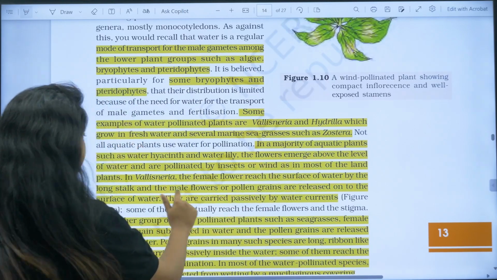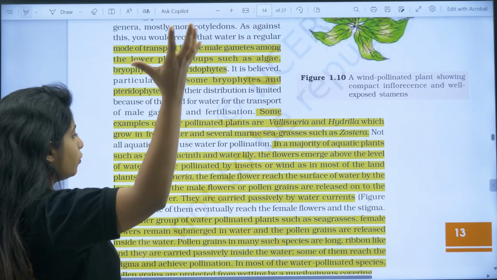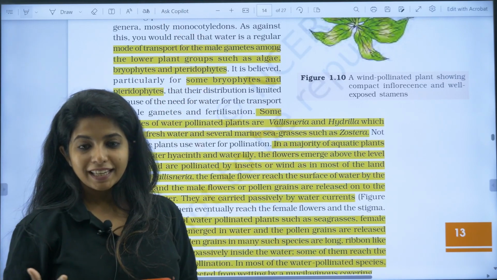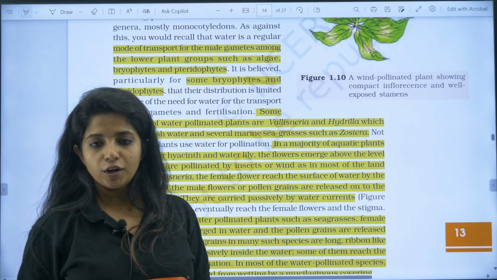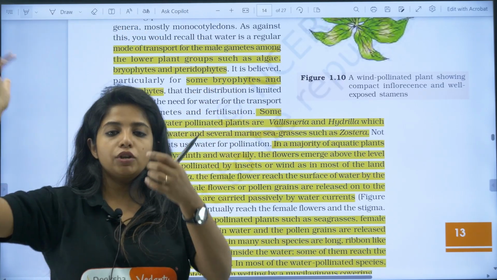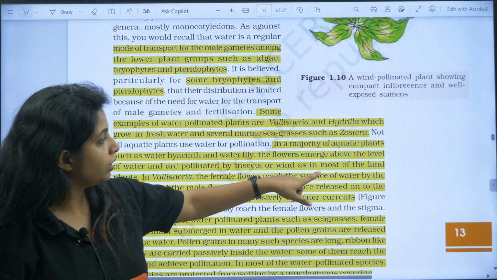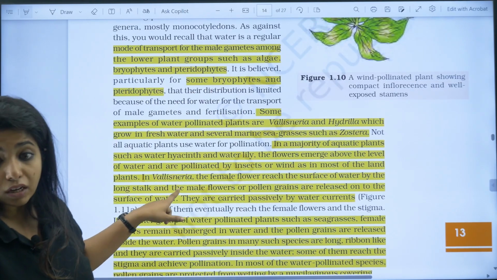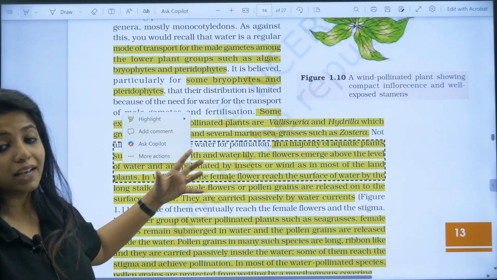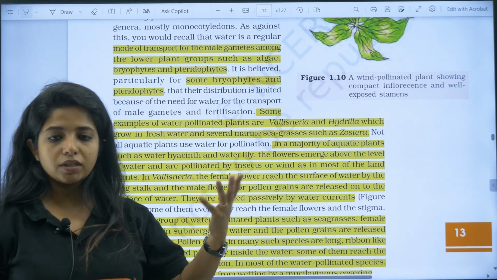So in a majority of aquatic plants such as water hyacinth and water lily, the flowers emerge above the level of water, even though they are in water. Even though they are in water, they do not prefer water pollination. They are above the level of water, right? So they prefer wind pollination or insect pollination, basically pollinated by insect or wind as in the land plants. When you say water hyacinth, water lily, you expect water pollination, but they are showing wind pollination or insect pollination.